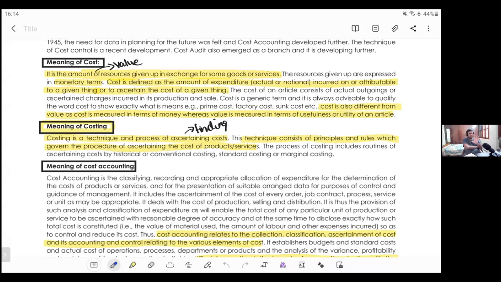Okay, next. So financial accounts, they just confine themselves to three things: financial statements being P&L, balance sheet, and cash flow statement. Okay, and they are based on historical approach. But costing, it is not the situation. They are based on estimated approach. They are based on futuristic approach. First, you will prepare an estimated cost sheet, also called as budgeted cost sheet. Every time you will revise this cost sheet called a standard cost sheet. At the end, you will prepare actual cost sheet. Later you will compare the standard cost sheet and actual cost sheet, and you will do the variance analysis. Costing is something which is used for cost control.